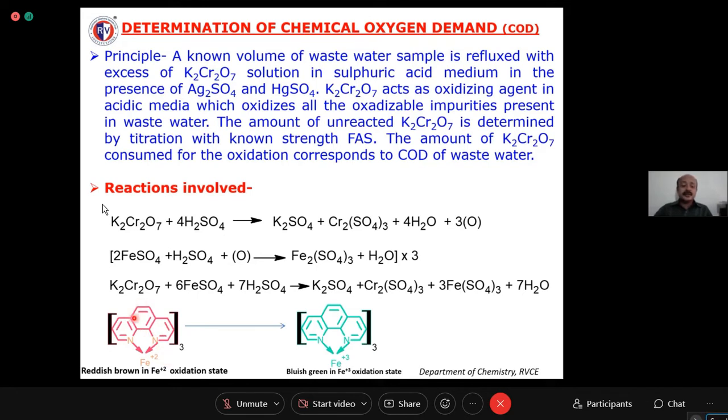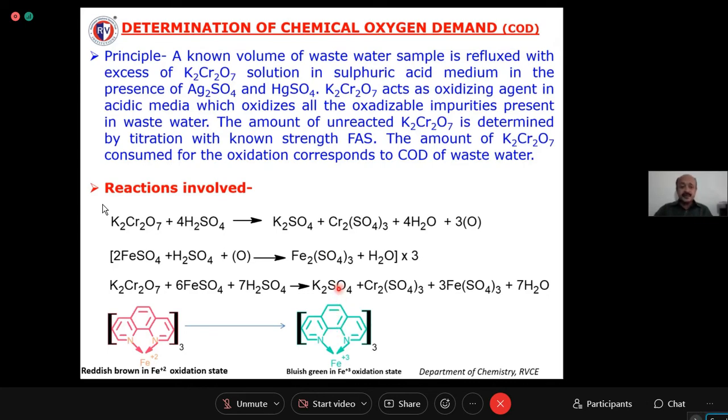This 1,10-phenanthroline is a heterocyclic compound, and its complex with Fe2+ ions is called ferroin indicator. This indicator is usually reddish brown in color, and in the titration it will turn to bluish green. That color change you have to observe and note down the reading. I'll explain the mechanism of the color change after this titration, right?